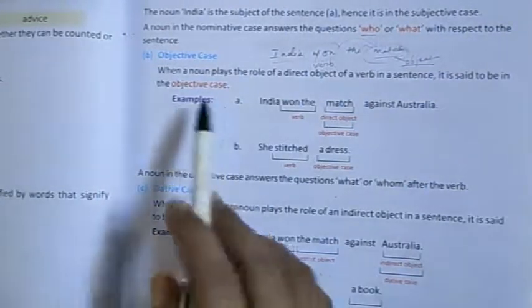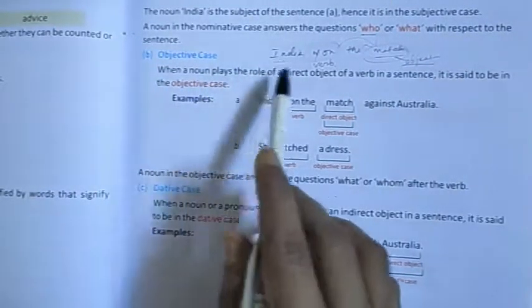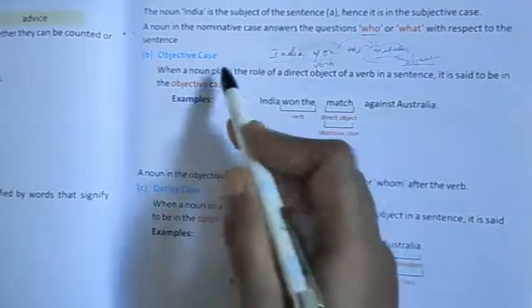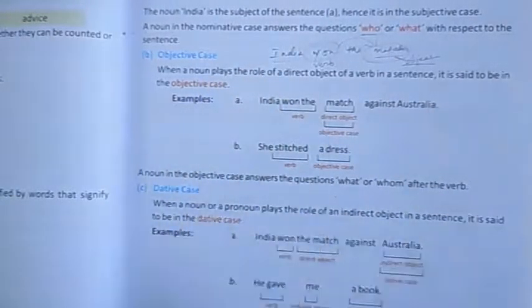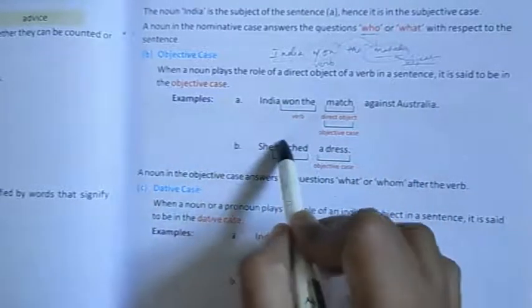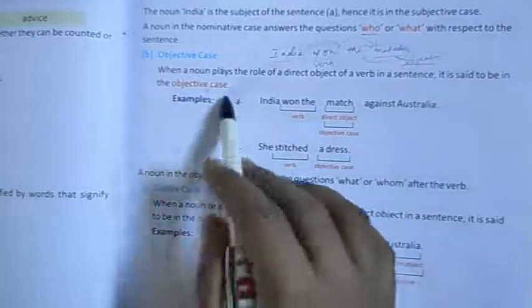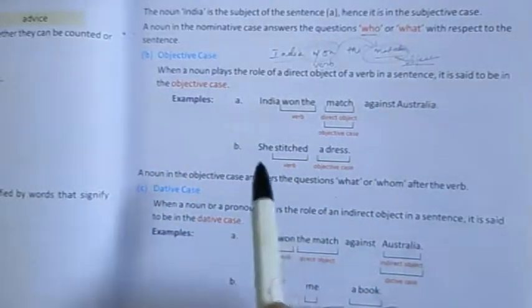See, your objective case is divided into two types. One is the objective case, one is the dative case. Why are these two different?